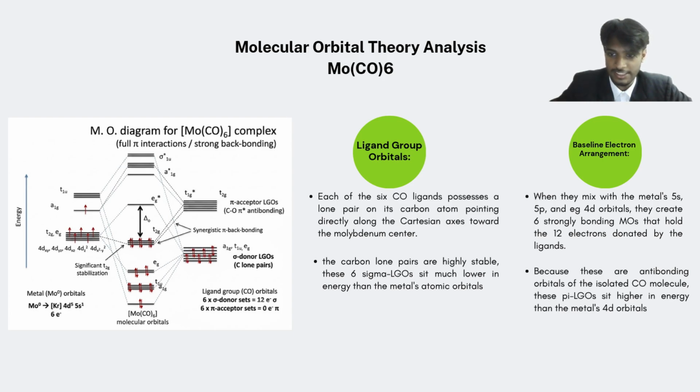Each of the 6 CO ligands possesses a lone pair on the carbon atom, pointing directly along the Cartesian axis towards the molybdenum center. The carbon lone pairs are highly stable, where the 6 sigma orbitals sit much lower in energy than the metal atomic orbitals. So for the baseline electron arrangement, when they mix with the metal's 5s, 5p, and Eg 4d orbitals, they create 6 strongly bonding molecular orbitals that hold the 12 electrons donated by the ligands. Because these are antibonding orbitals of the isolated CO molecule, the pi ligand group orbitals sit higher in energy than the metal's 4d orbitals.